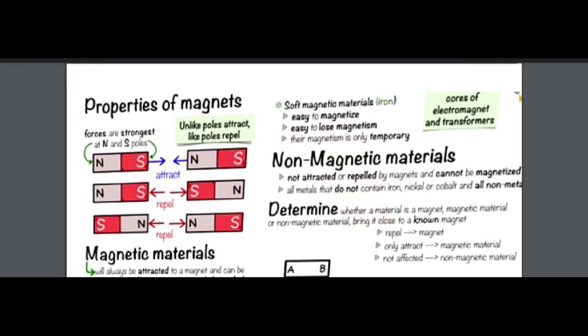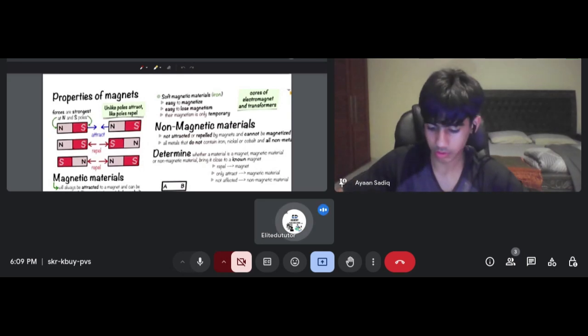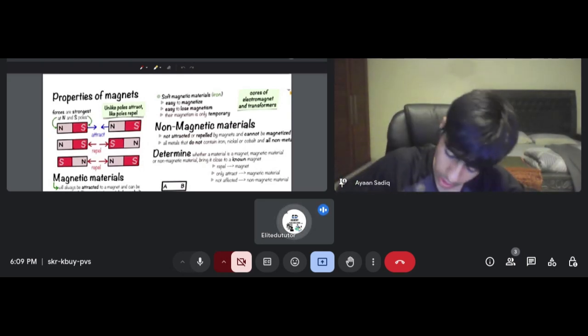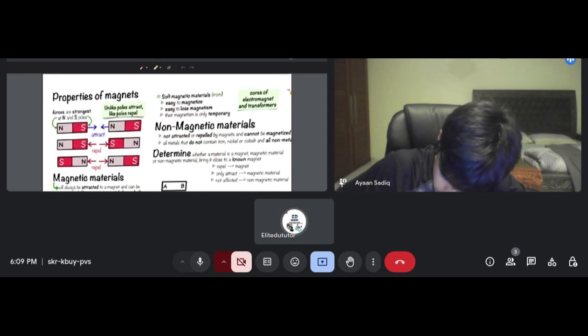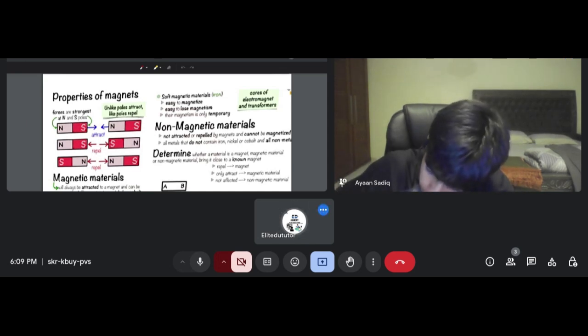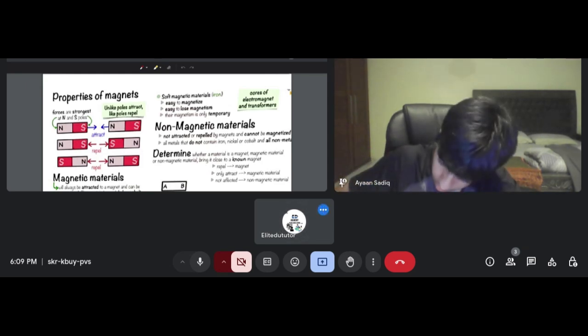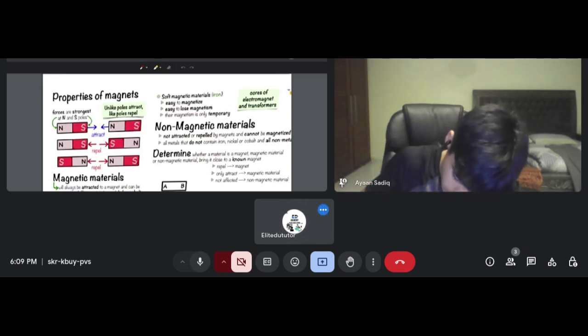Can you write the definition? You have to set your page, then write the definition of magnetism. Magnetism is a fundamental force of nature that occurs due to the motion of electric charges.